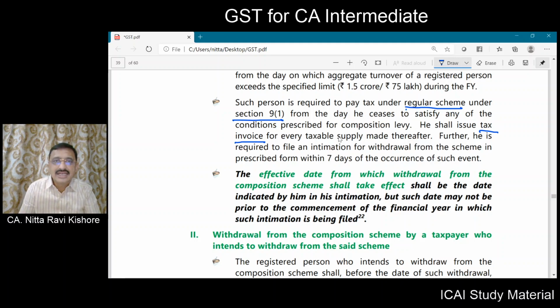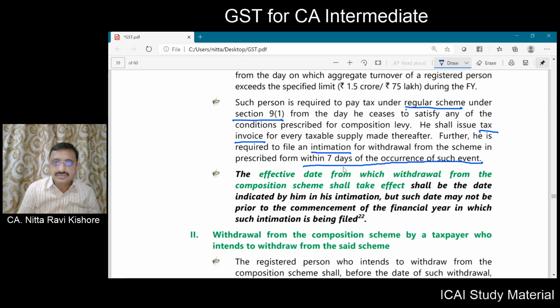He has to issue tax invoice for every taxable supply. And he has to intimate the fact that he has crossed the threshold limit within 7 days from the occurrence of such event. The moment you cross the threshold limit, you have to give the intimation. That too within how many days? Within 7 days.